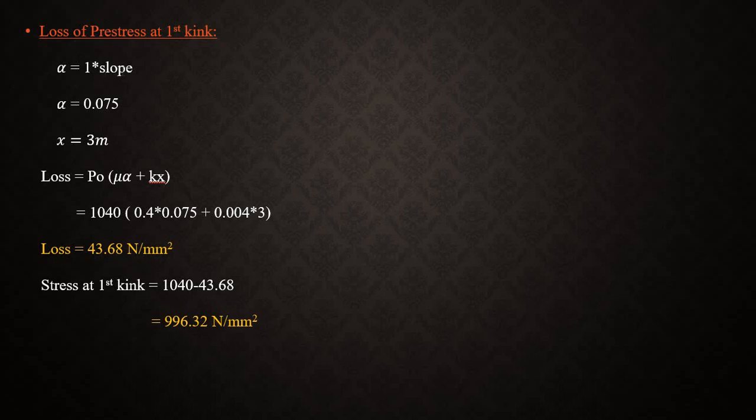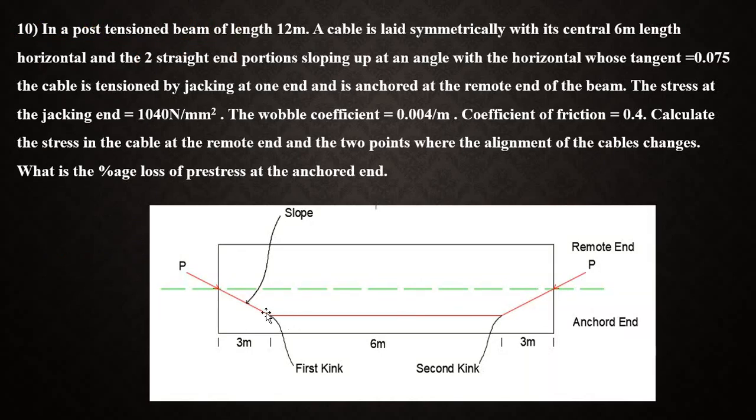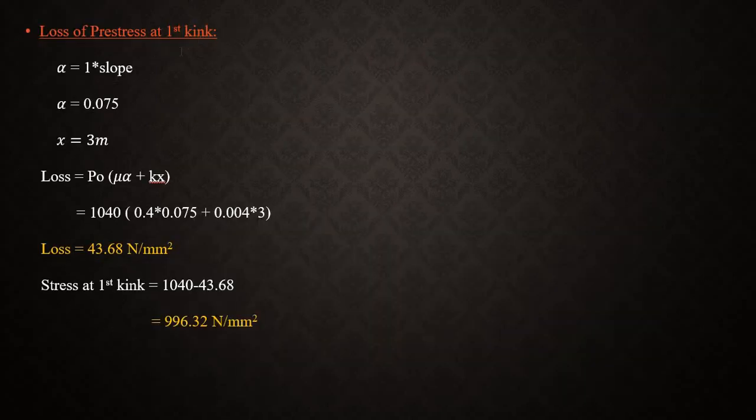Like that, in all the three portions we should do the calculation, or we should find out the losses. So we have considered the first portion. In the first portion alpha equal to 1 into slope. Here only one kink is there, so I have taken it as only 1 into slope. The slope value is already given, that is 0.075, so alpha is 0.075.